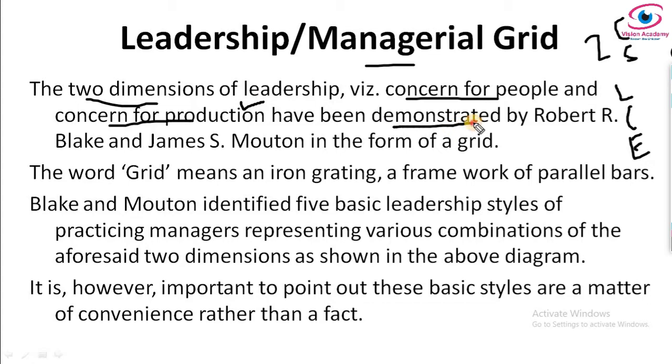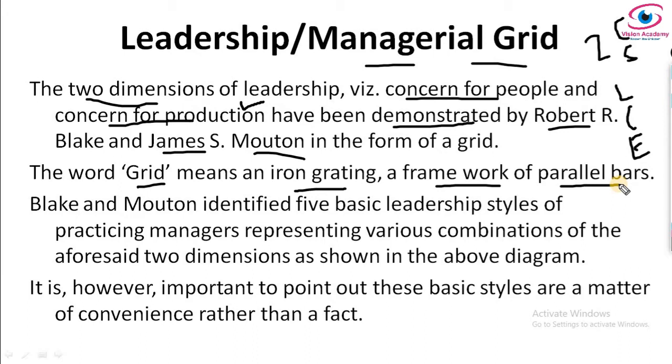This has been demonstrated by Robert R. Blake and James S. Mouton. They formed this managerial grid. As I told you, even in the case of the managerial grid, there are 2 dimensions, as we had in the Ohio State study and Michigan University studies. So what does grid mean? A grid is an iron grating, or a framework of parallel bars. You will understand once you see the pictures.